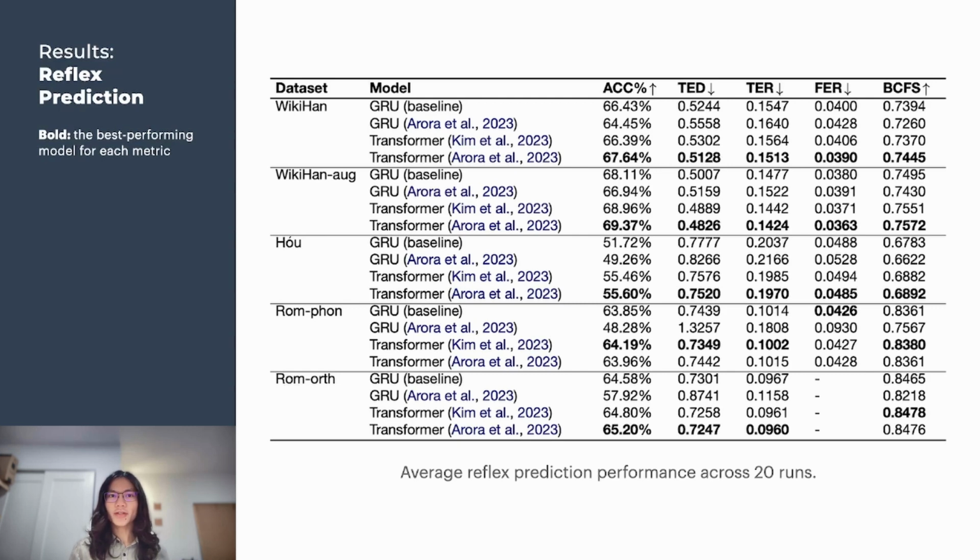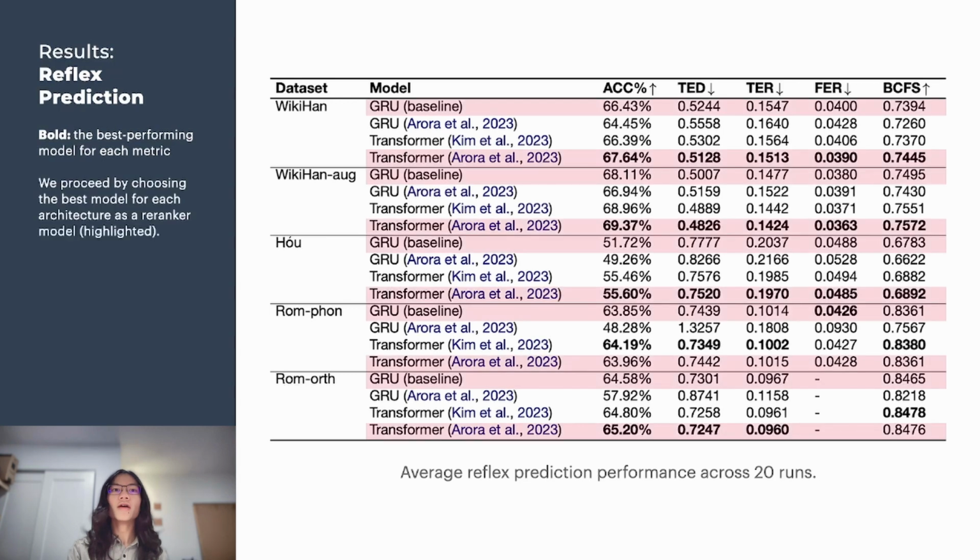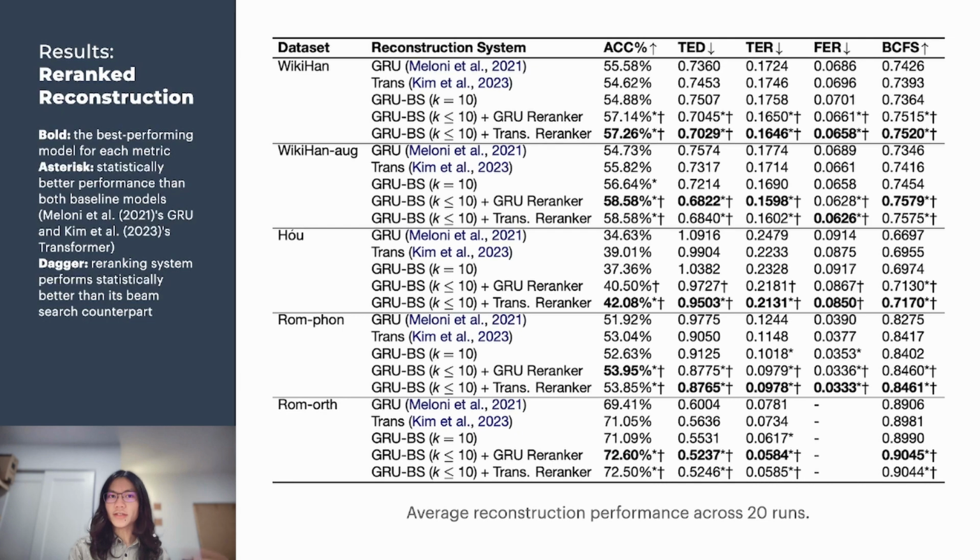Overall, transformer models seem to be doing better than GRUs, though our GRU baseline is often not too far behind. We proceed by selecting the best models from each architecture as the re-ranker model, which are the baseline GRU and Aurora et al.'s transformer. Using these two models as re-rankers, we compare the performance of different reconstruction systems. On all datasets, our re-rank reconstruction system performed the best.